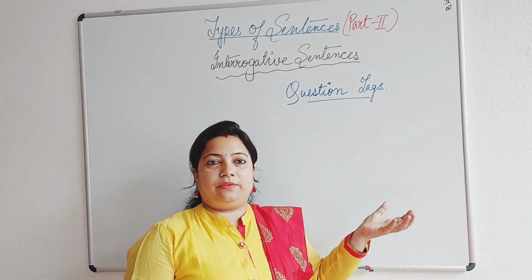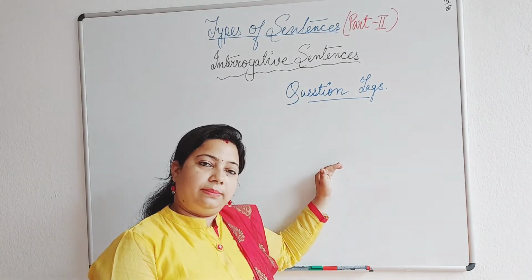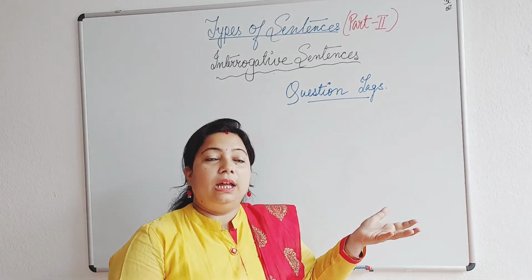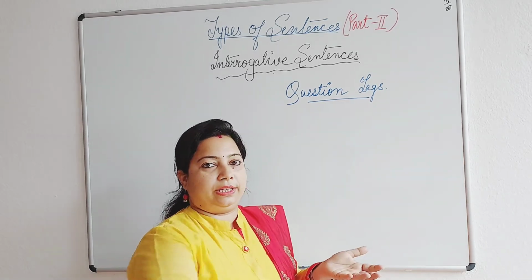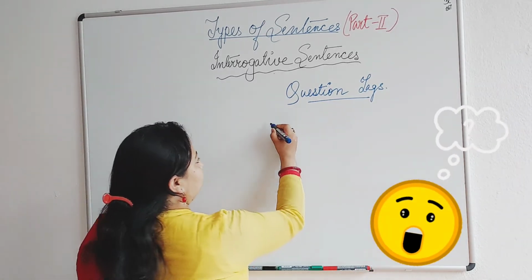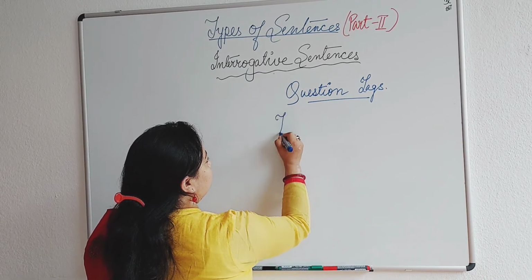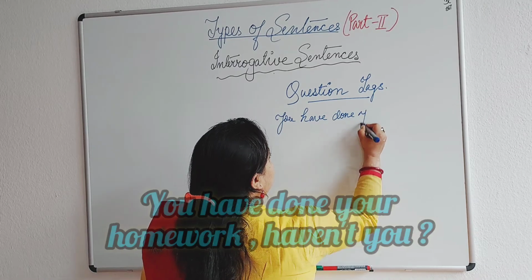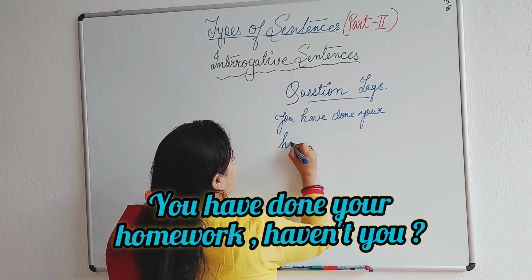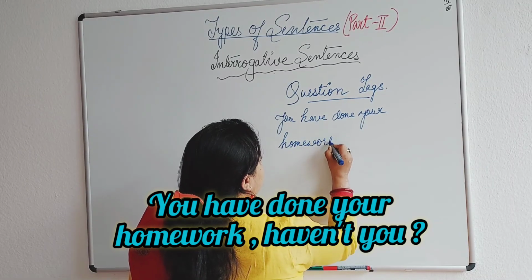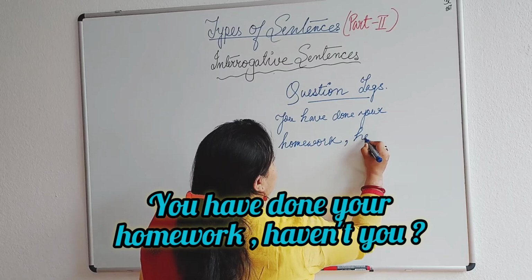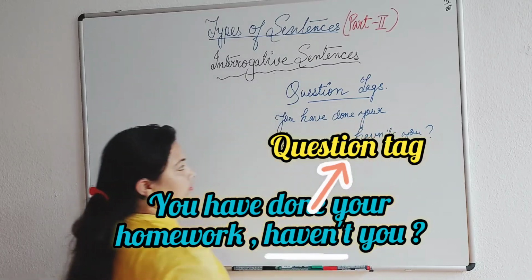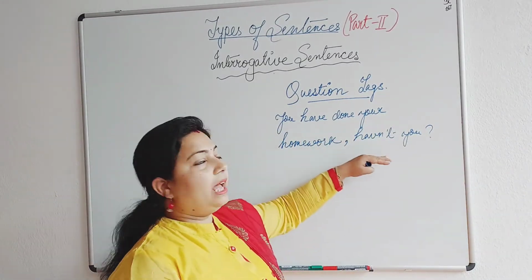The interrogative sentence which we will be framing will begin in an assertive form, but will end up in an interrogative form. For example, you have done your homework. You have done your homework, haven't you? You have done your homework, haven't you?